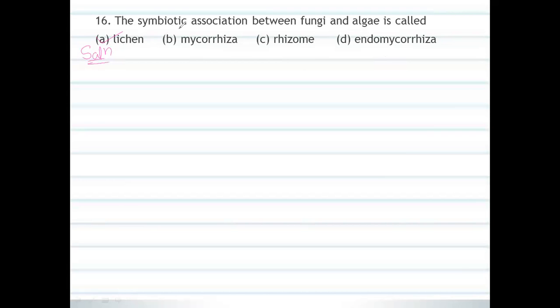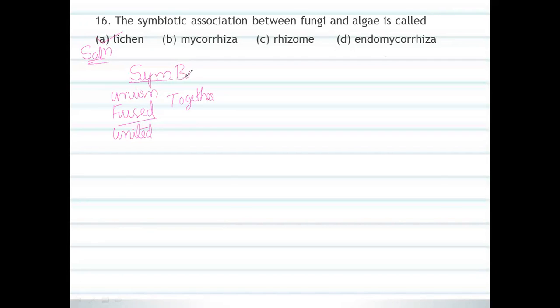Here, sym means union, or fused, or united, or together.